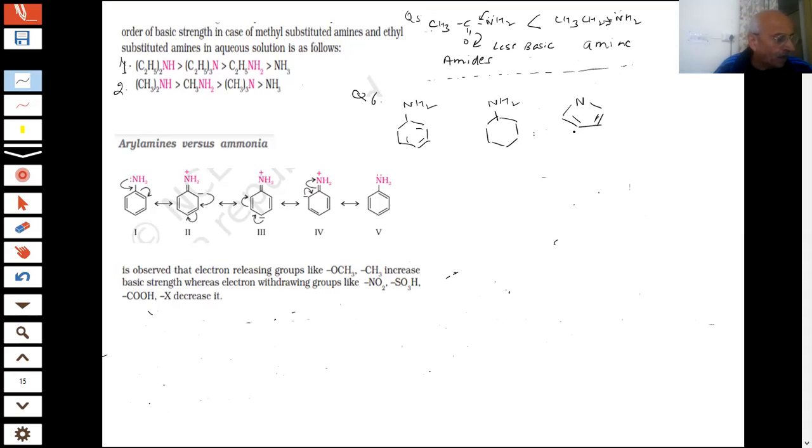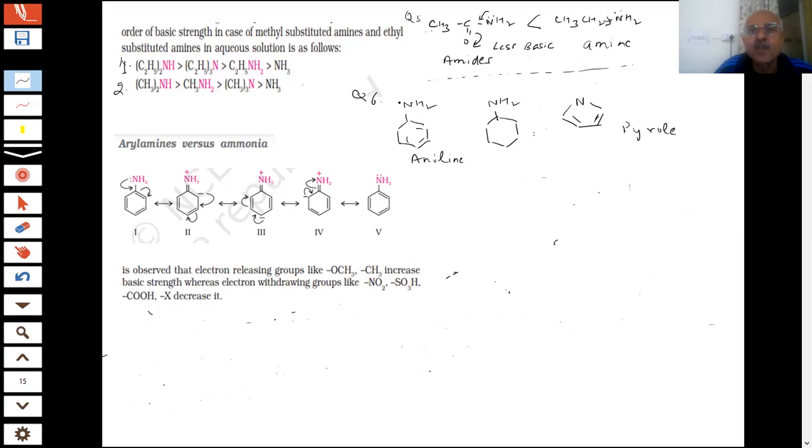This is called pyrrole. What is the name of this? Pyrrole. This is aniline. And this is cyclohexanamine. Out of these three, if we have to arrange them in the order of increasing basicity, which is more basic, students here.